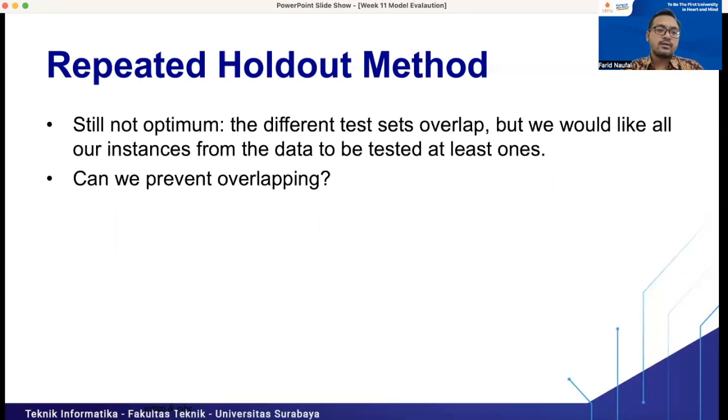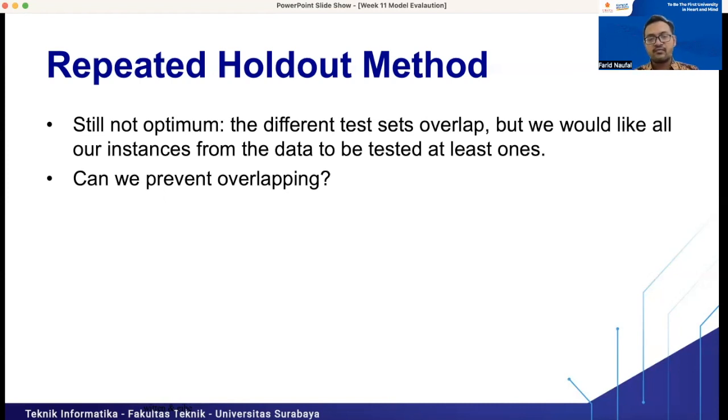But the repeated holdout method is still not optimum, because the different test sets can overlap, and we would like all the instances from the data to be tested at least once. On the next slide, we will learn a better method for assessing our classifier model.